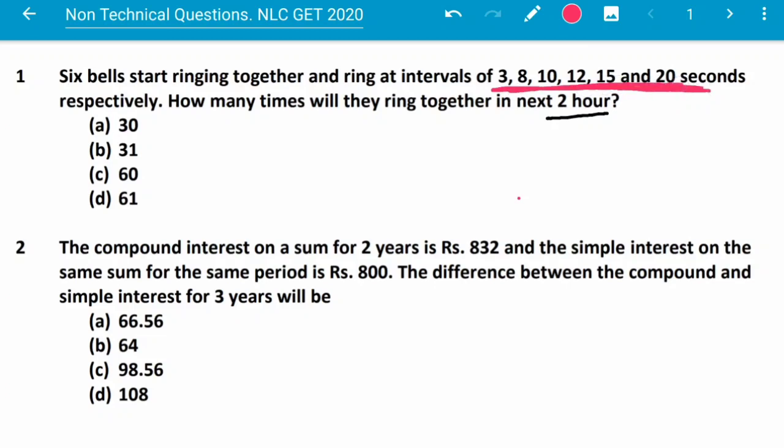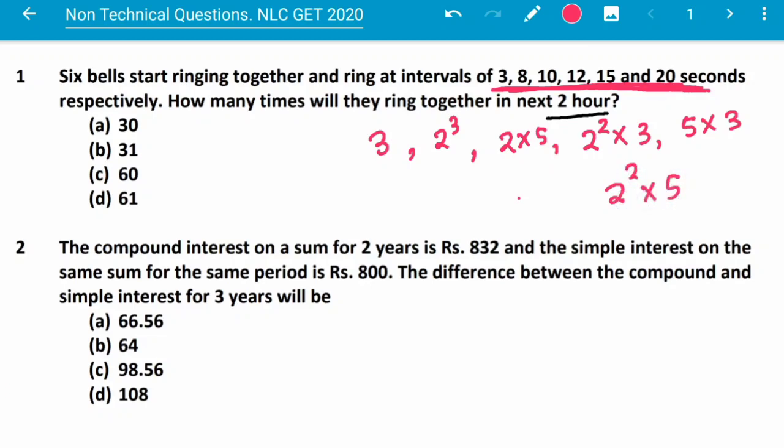6 bells. So what we will do here, we will take the LCM of these intervals. So what is the LCM here? 3, 8 is 2 to the power 3, 10 is 2 into 5, 12 is 2 to the power 2 into 3, 15 is 5 into 3 and 20 is 2 to the power 2 into 5.